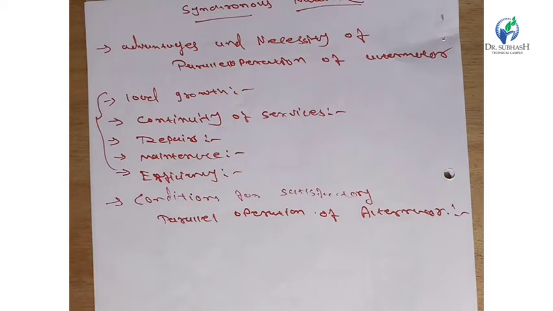The next point is phase sequence. The phase sequence of the incoming alternator must be the same as the phase sequence of the bus bar. So the phase sequence of the bus bar and the phase sequence of the alternator are both the same.